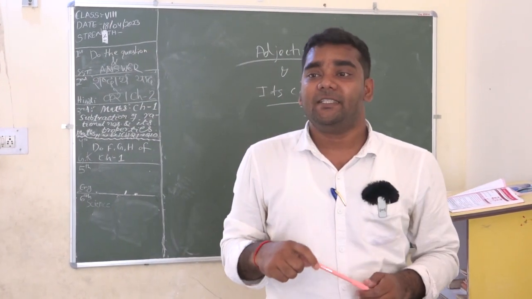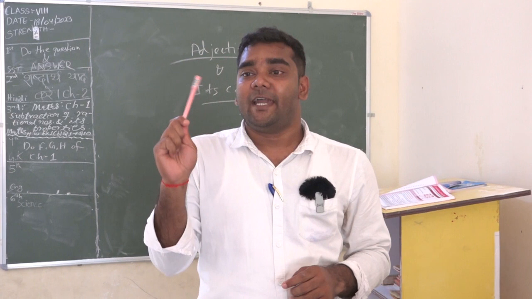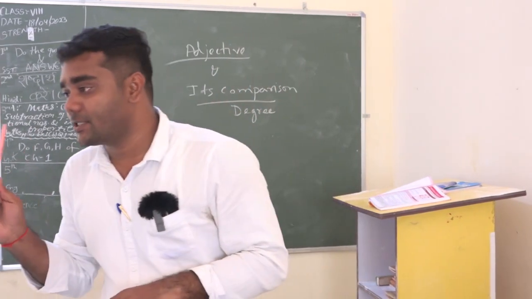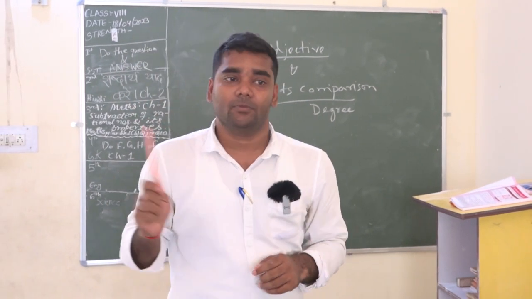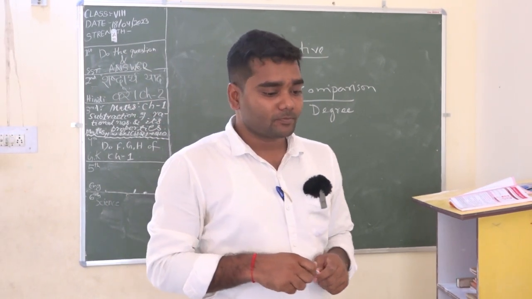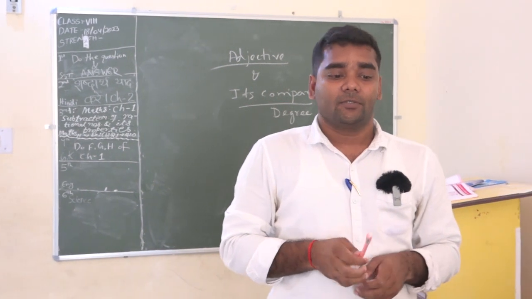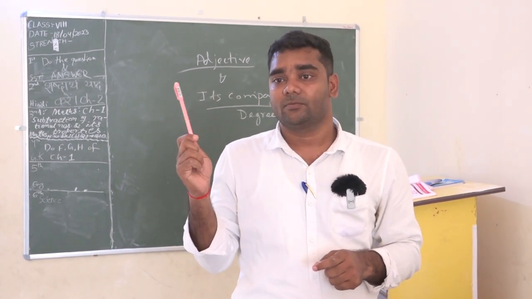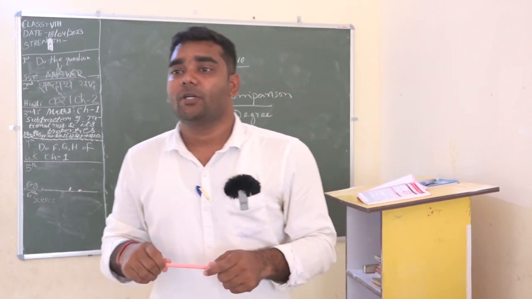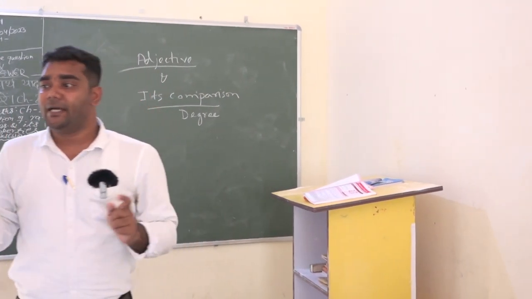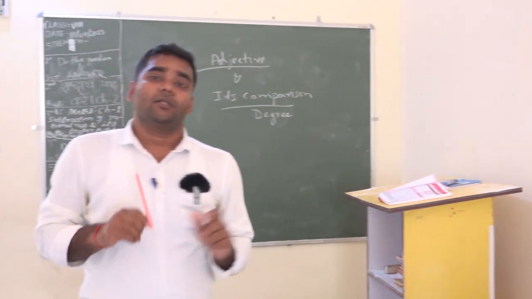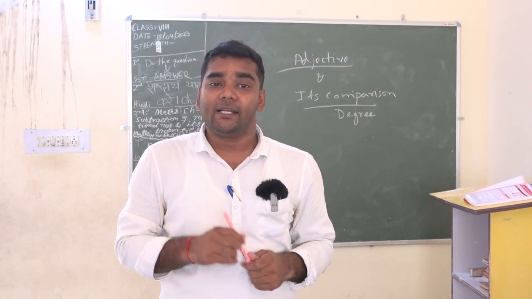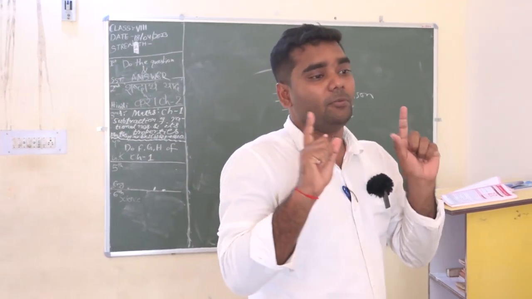Good. If I say this is a nice pen, so nice is an adjective. Okay, nice is an adjective. Now the thing is that this is a costly pen. Now, all these words, costly, nice, these are called adjectives. Because why? These two words are clearly describing the noun pen.